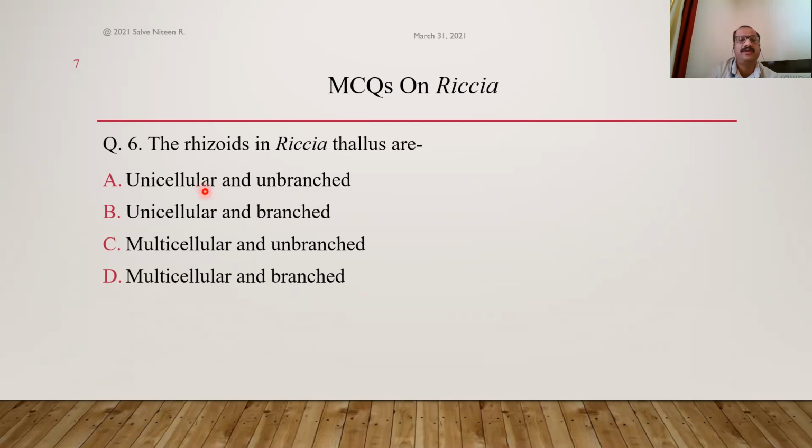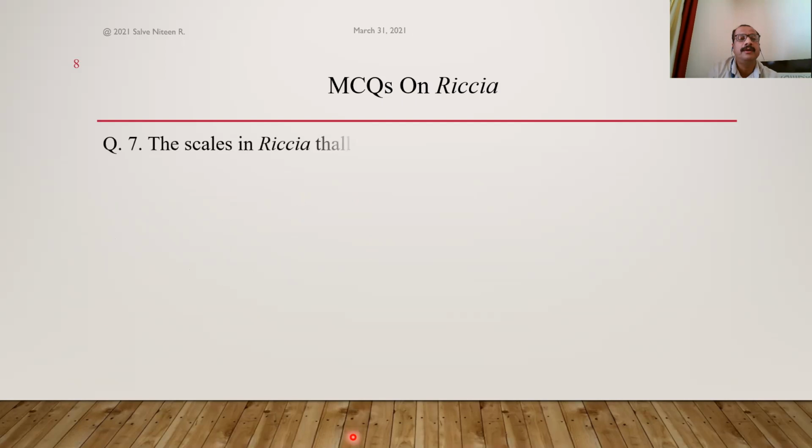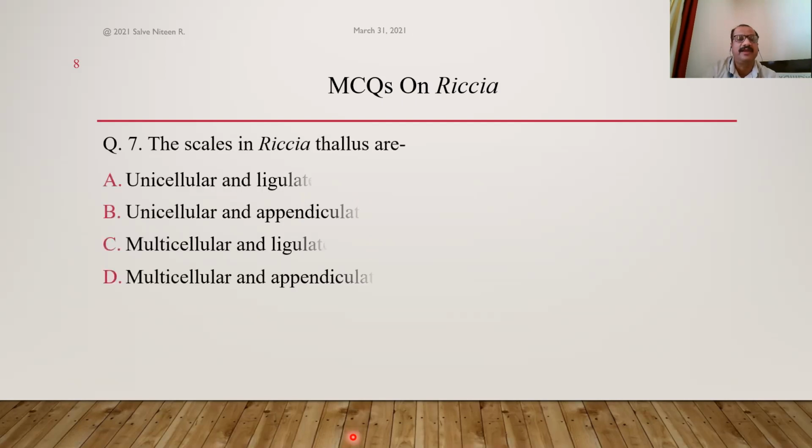Rhizoids are unicellular, unbranched, whereas scales are branched but ligulate structure. So option A is the correct answer. Okay. Next question. The scales in Riccia thallus are again here unicellular,